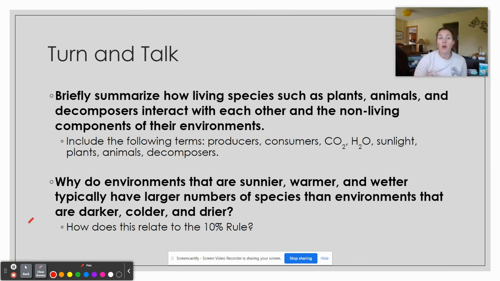And then the next one: why do environments that are sunnier, warm, and wet have a bigger number of species than environments that are dark, cold, and dry? Okay, so try to explain those two things based off of the little bit of notes that I just did.